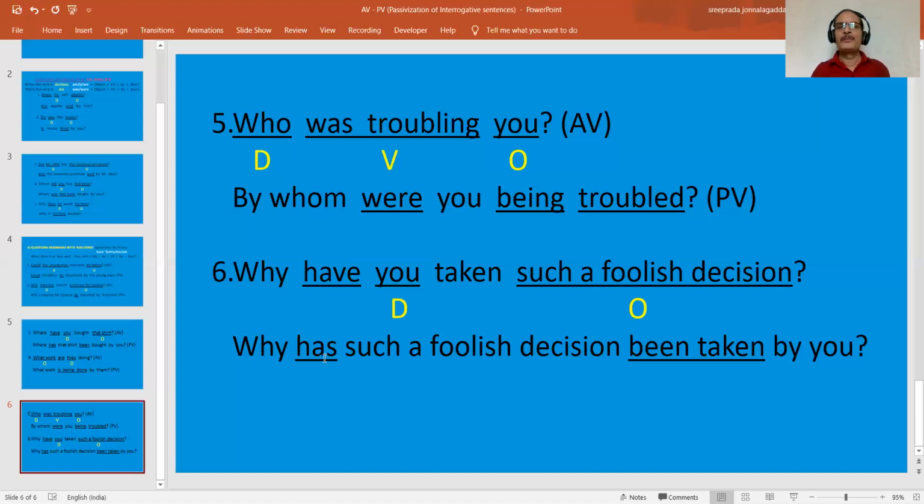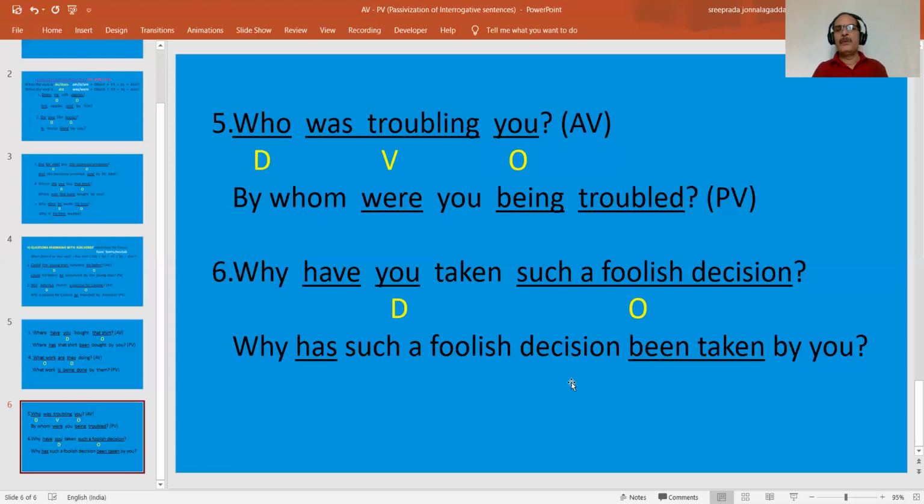Why? What is the object? Why have you taken what? Such a foolish decision. So such a foolish decision is a singular object. That's why it is third person singular. That's why we have to write has only. So why has, what is the object here? Such a foolish decision.